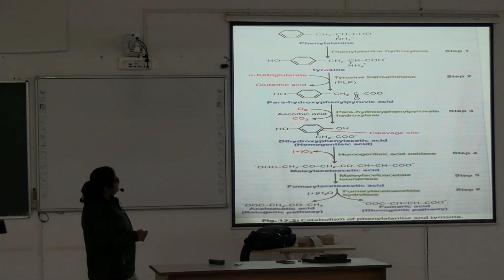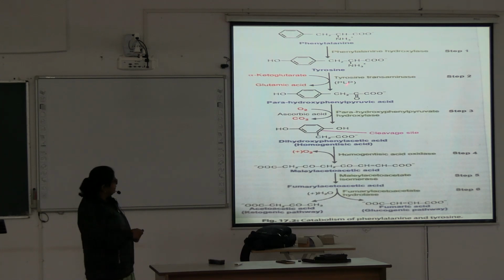Tyrosine transaminase: here the enzyme is transaminase, the substrate is tyrosine, and this is the product. So, if you just mention transaminase, it will also be okay.